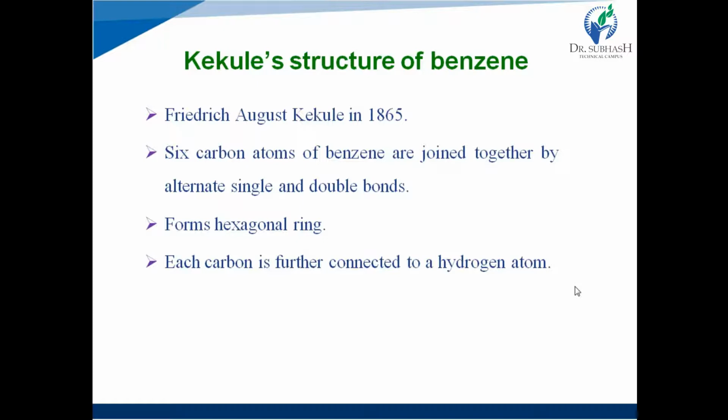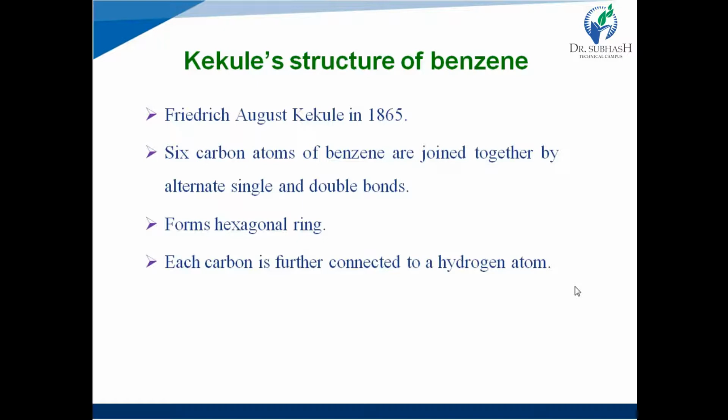And it forms a hexagonal ring. Each carbon is further connected to a hydrogen atom. In the previous discovery, we saw that only the molecular formula was observed: benzene has 6 carbon atoms and 6 hydrogen atoms. But how they are bound to each other was first described by the Kekule structure.